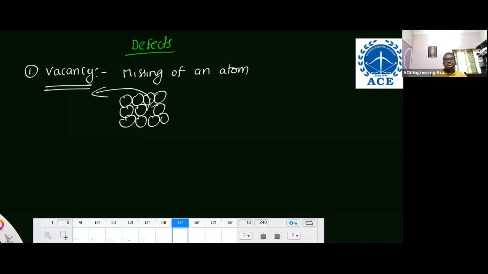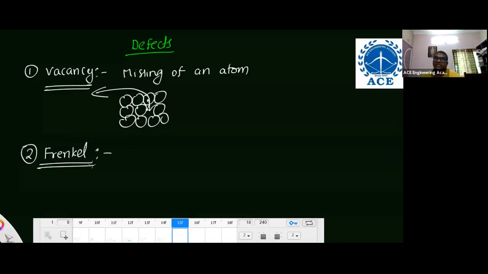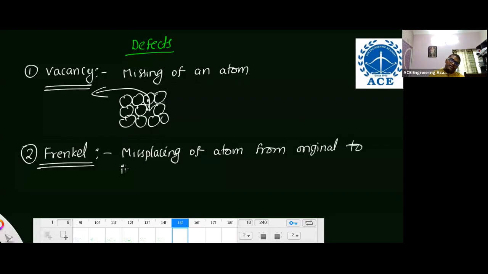So this is a vacancy. Second, Frenkel defect. Frenkel defect means misplacing of an atom. Where? Within the unit cell, within the structure only, it is moving to the interstitial position. So, misplacing of an atom from its original position to an interstitial position.